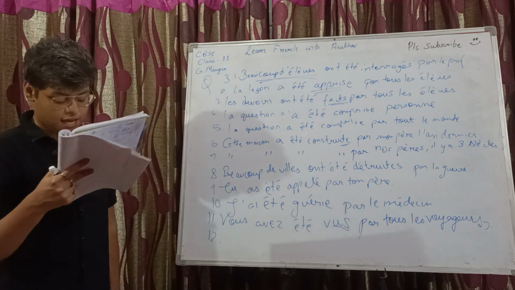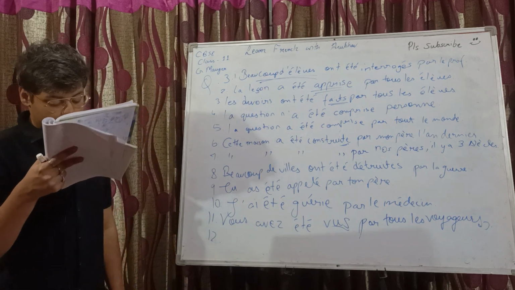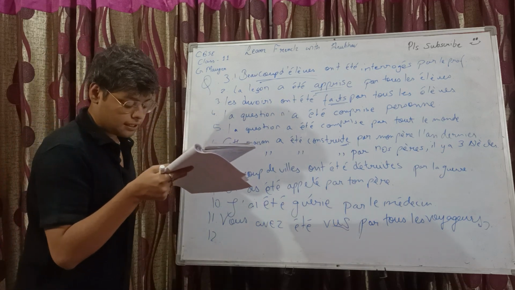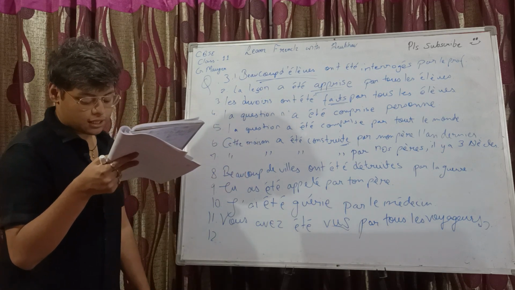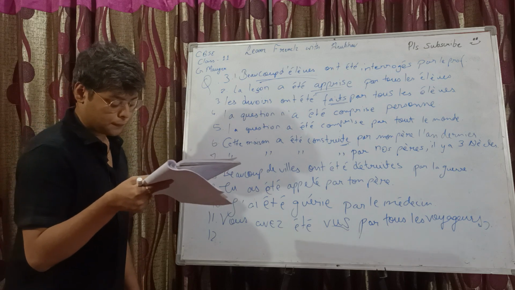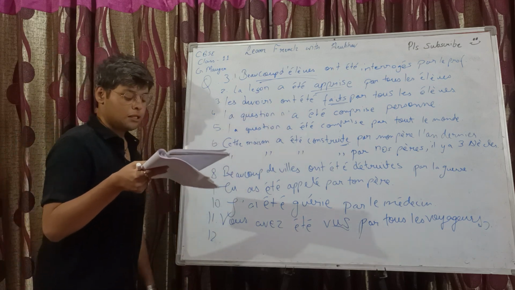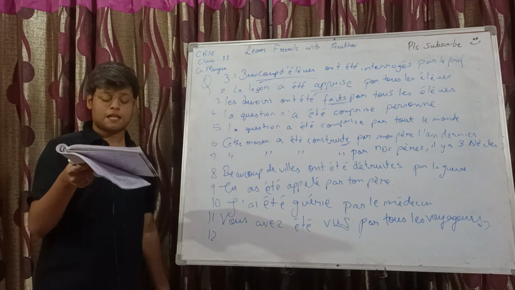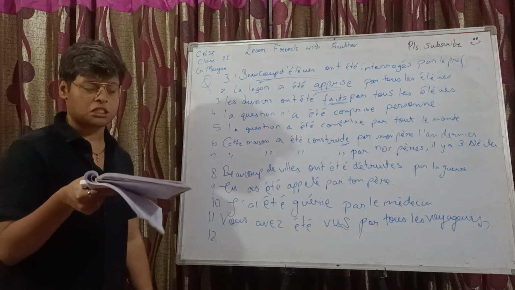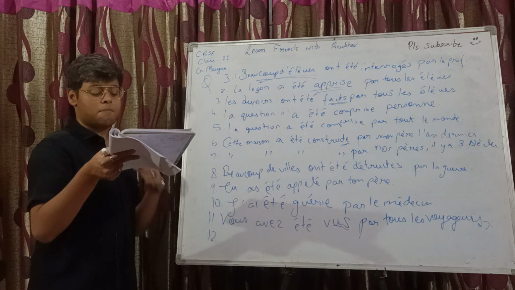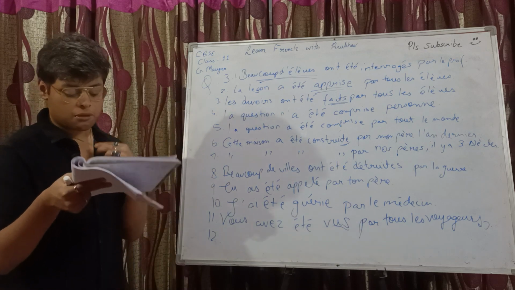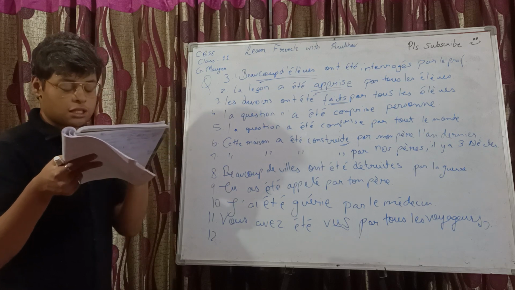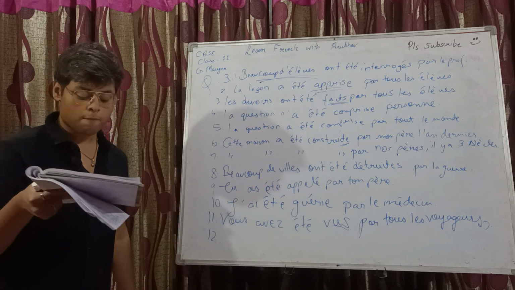Next one we have la Loire baigne les murs de nombreux châteaux. So, the Loire bathes the walls of numerous castles. The walls of numerous castles are bathed by the Loire, the river. Now, it's in present tense.